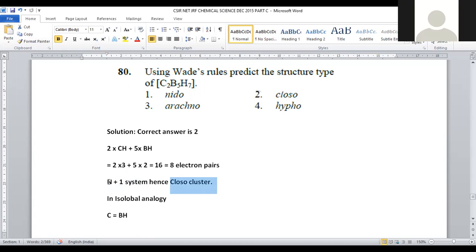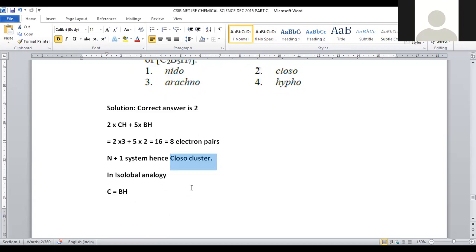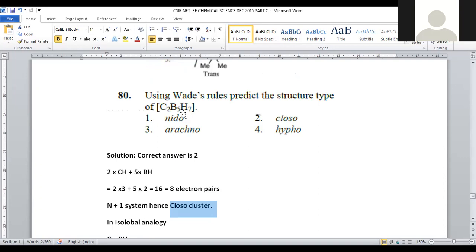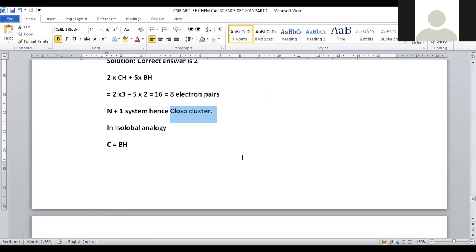Okay. Closo structure denotes what? Caged like structure will be there. Closo denotes caged like structure will be there, so that here for the C2B5H7 closo is the correct answer. And one more kind of solving the problem will be there, that is in accordance with the isolobal analogy. We can convert all the carbon into boron, so that here the isolobal analogy can be employed and the cluster structure can be predicted. Let us see how it could be possible.